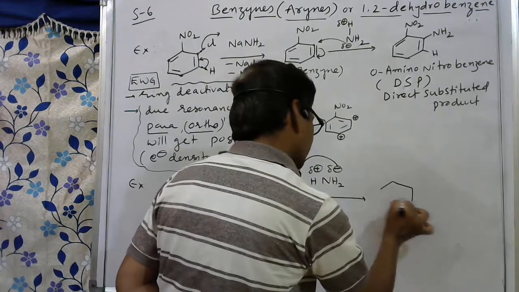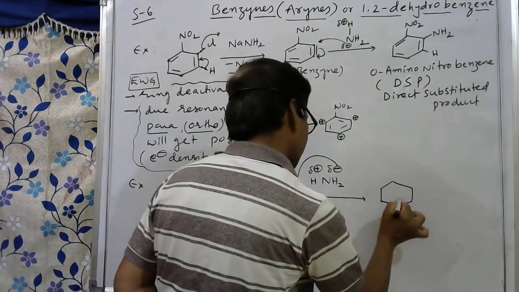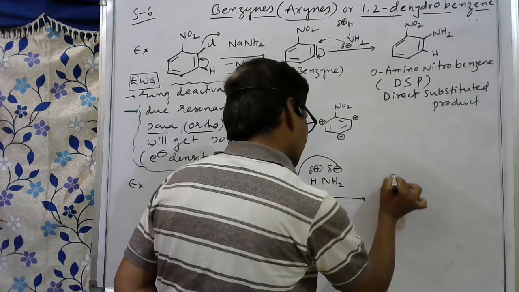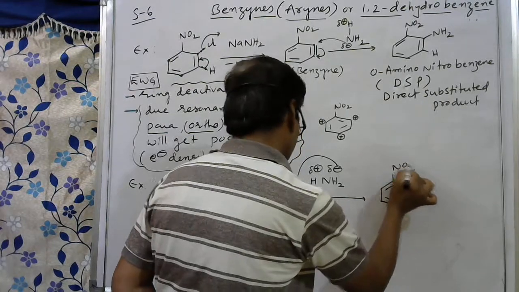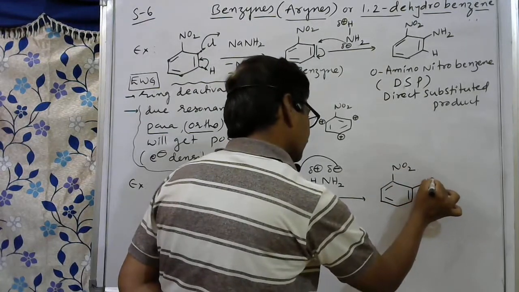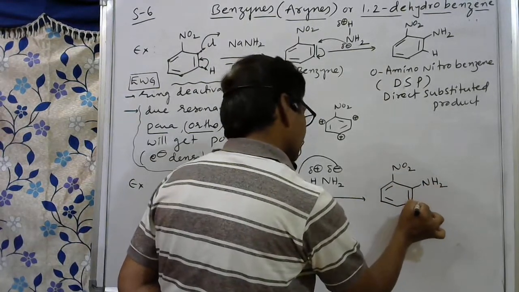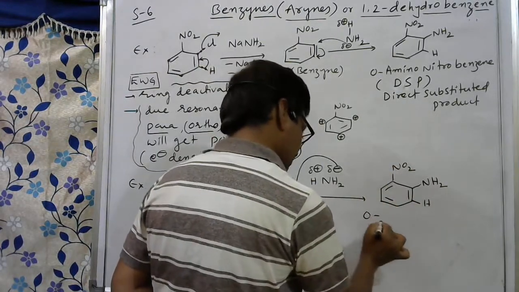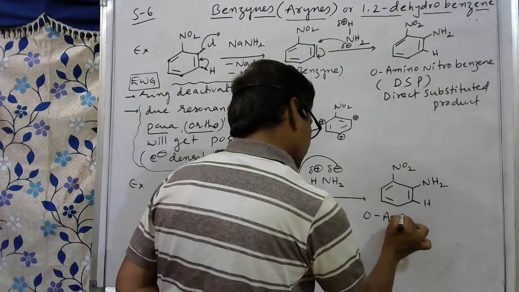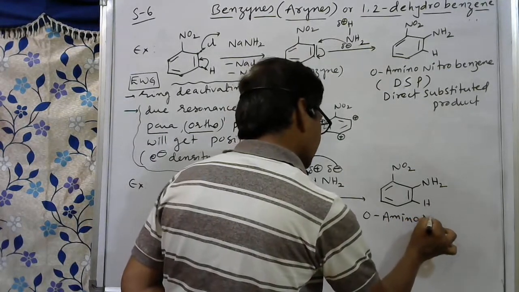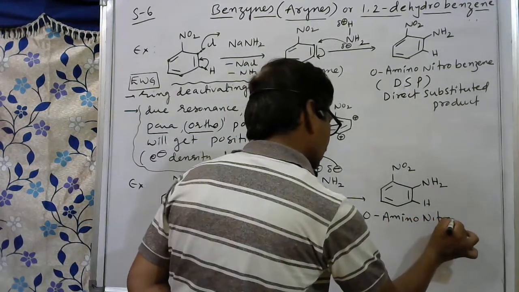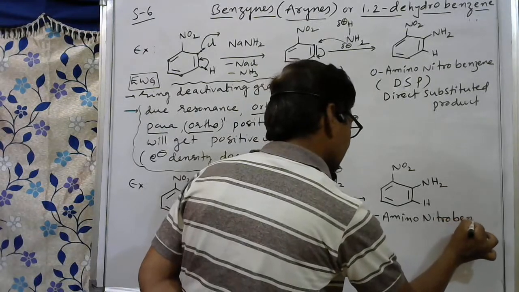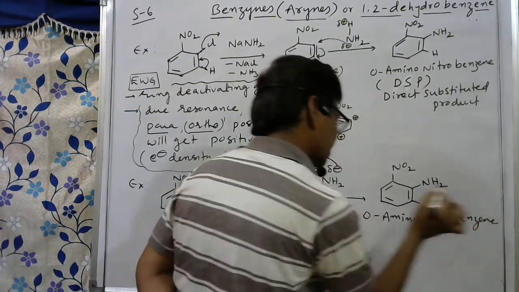So the compound formed here is the major compound. I am writing here the NO2 nitro group, here NH2, here hydrogen. This is also the same thing, ortho amino nitrobenzene, right.